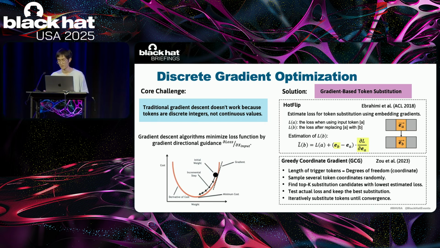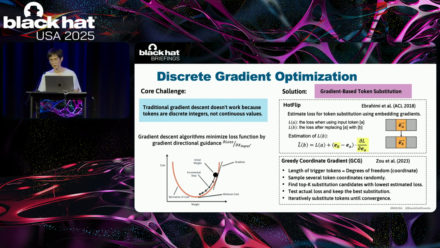To solve this problem, the HotFlip method was proposed in 2018. It uses gradients in the token embedding space to estimate how the loss function changes when we replace one token with another. Let's say L(A) is the loss when using input token A, and L(B) is the loss after replacing token A with token B. We can estimate L(B) using this equation, which is a first-order Taylor expansion in the token embedding space.